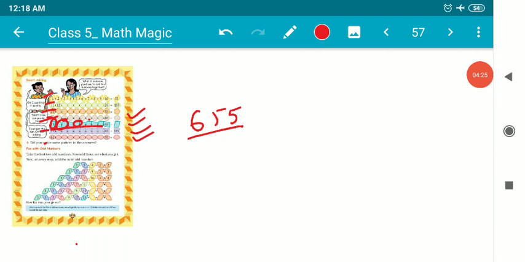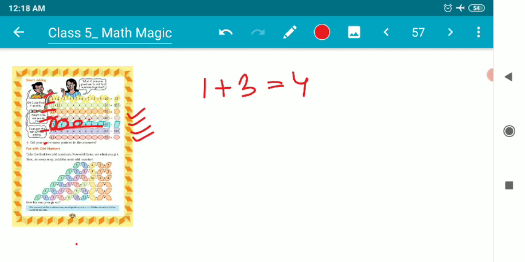Yes or no, children? The next one is fun with odd numbers. Children, what is the fact of it? If you add 1 plus 3, it becomes 4. Suppose I am adding 1 plus 3, these are two consecutive odd numbers. What comes? 4. And 4 is the product of two even numbers, that's 2 into 2. Or we can say 2 into 2 results in 4.